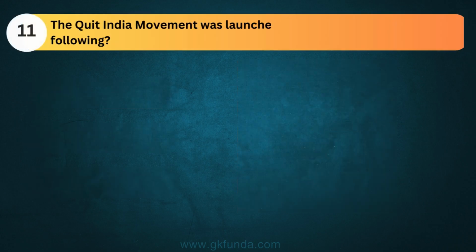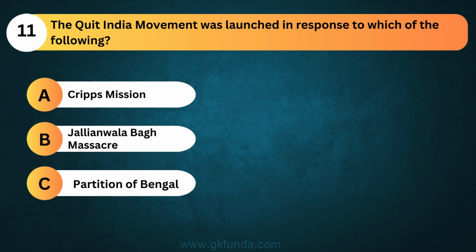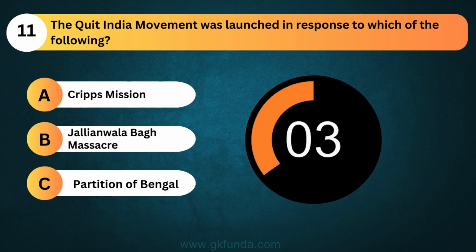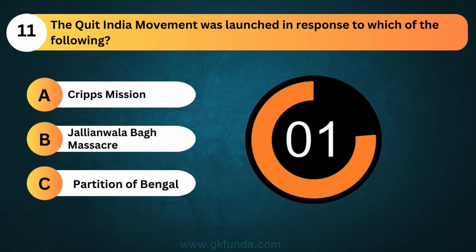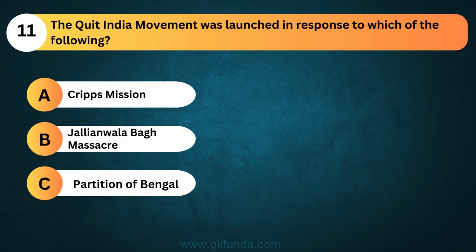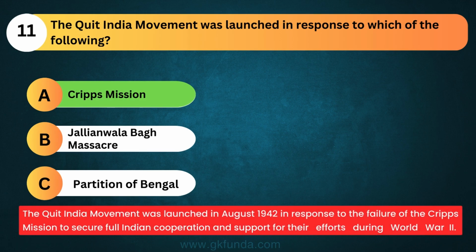The Quit India movement was launched in response to which of the following? The answer is option A, Cripps Mission. The Quit India movement was launched in August 1942 in response to the failure of the Cripps mission to secure full Indian cooperation and support for their efforts during World War II.